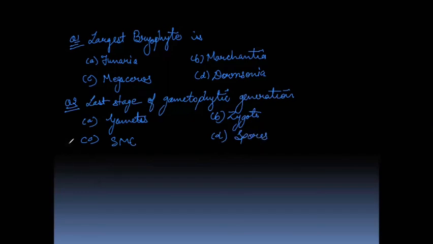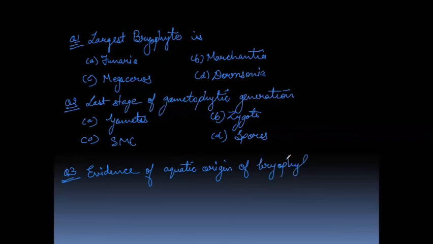Then we have the next question. Question number 3. Evidence of aquatic origin of bryophytes is. Option A, motile sperms.